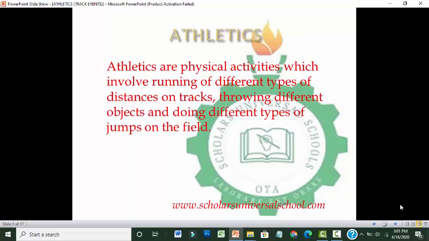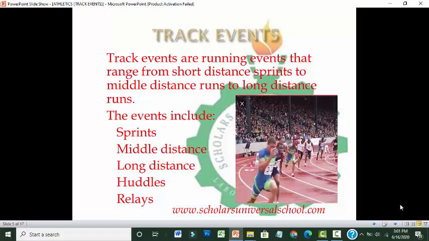I must have discussed the field events in one of our previous classes. So today we'll be moving into the track events. Track events are running events that range from short distance sprints to middle distance runs to a very long distance run. The events include sprints, middle distance, long distance, hurdles, and relays.